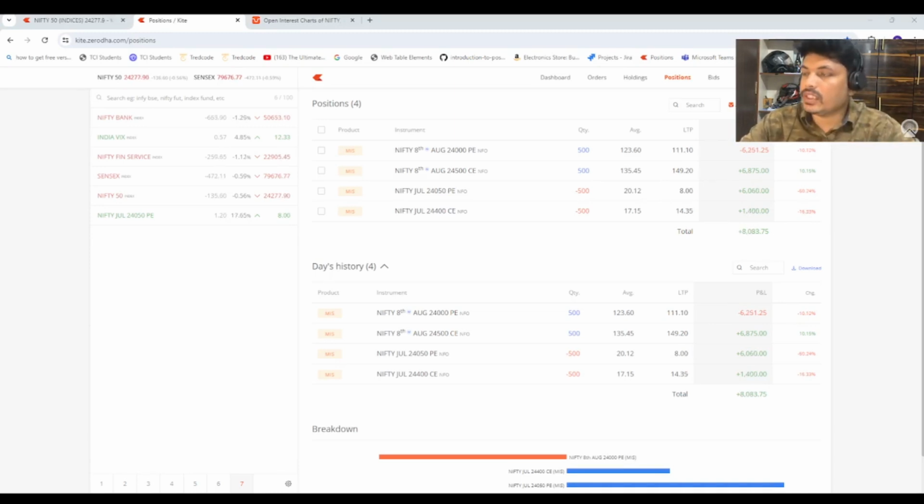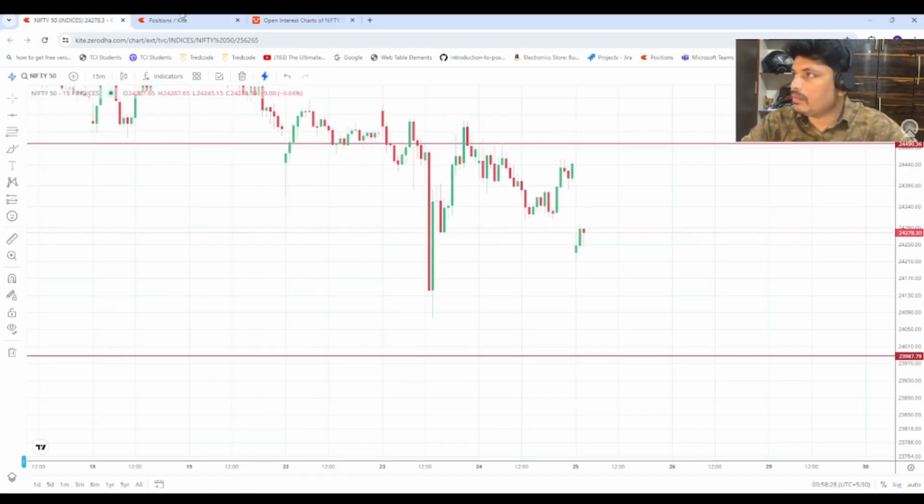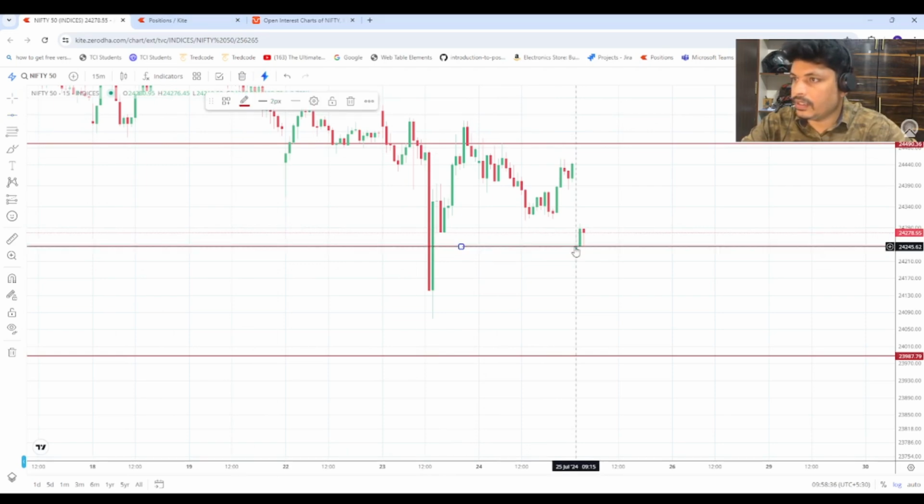I have taken one trade in the Nifty. Today is also Nifty expiry. What exactly I did is, at around 24,000, actually that time the market was around... let me open this chart. Right, this is where I took the trade, in this particular 15 minute candle itself.